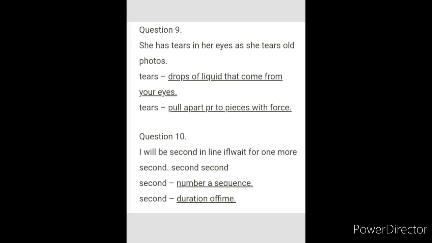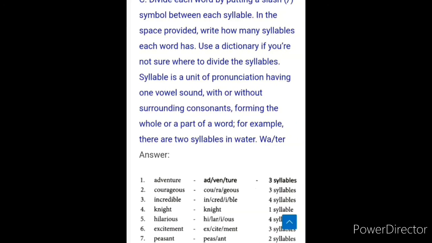I will be second in line in front for one more second. Second, number of sequence. Second also means duration of time.